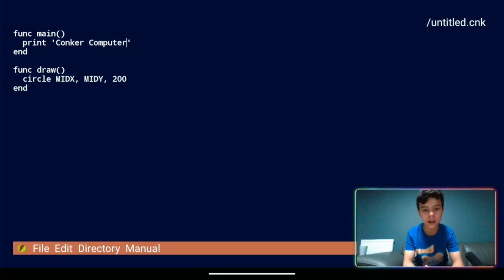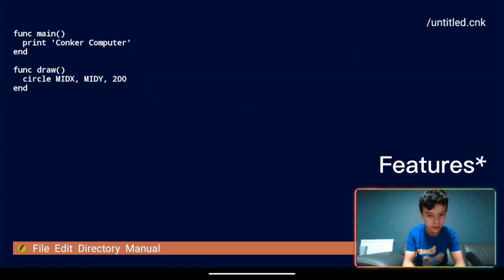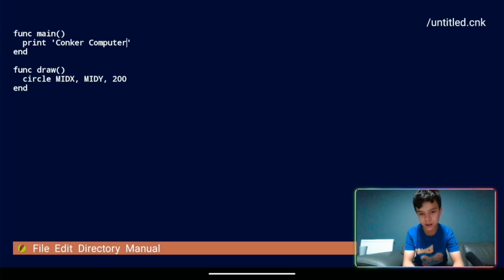Conker has its own language called Conker, believe it or not, that is designed to be easier than other coding languages like Java or Python, which can be quite complex sometimes. It still has access to other powerful features, however, like hardware accelerated graphics and other things like that.